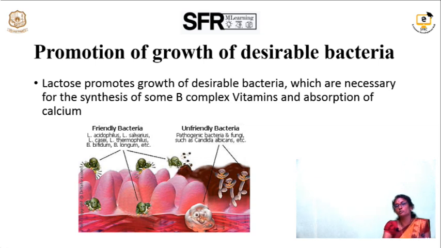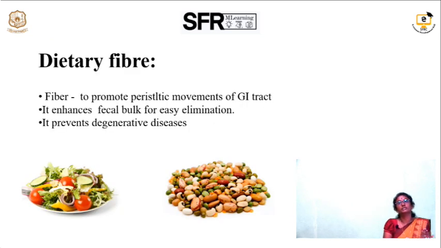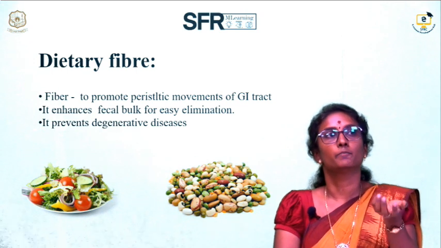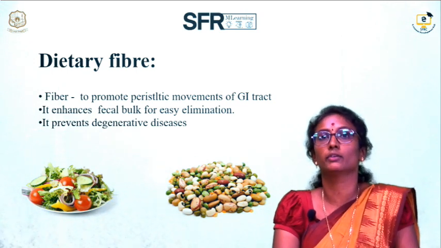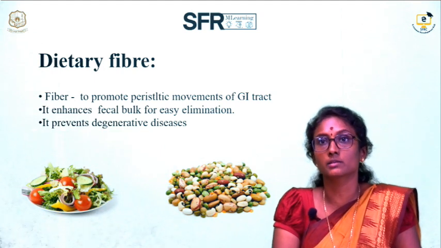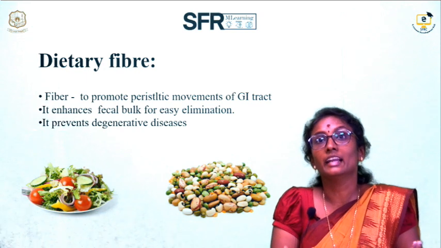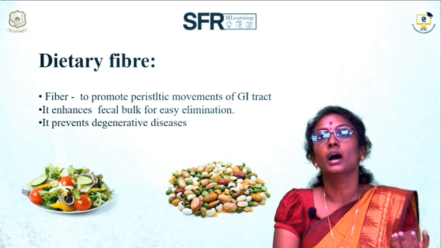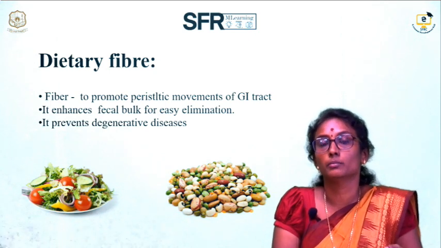are known as prebiotics. Prebiotics are nothing but dietary fiber, which is again a carbohydrate, and is responsible for the synthesis of B complex vitamins in the intestine. Fiber is responsible for the peristaltic movement in the GI tract and easy absorption of nutrients. There are two types of fiber, soluble and insoluble. The soluble fiber absorbs more water, thereby relieving constipation, and also enhances the fecal bulk for easy elimination. Dietary fiber provides bulk to the fecal matter and helps easy defecation.